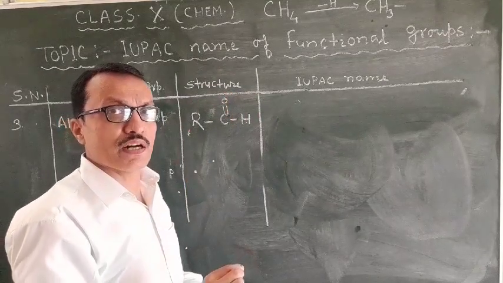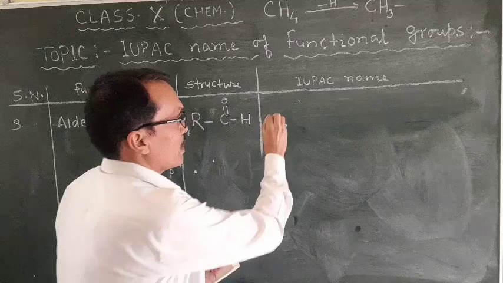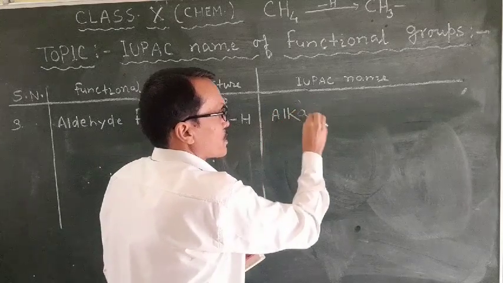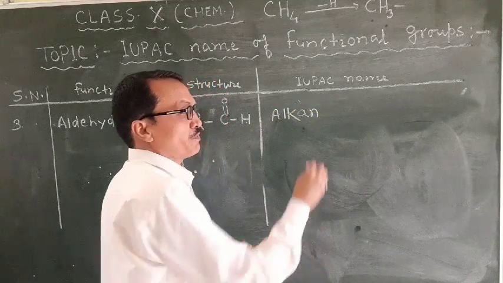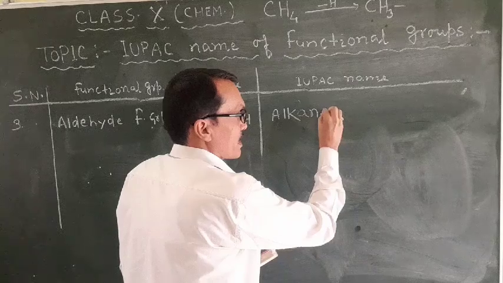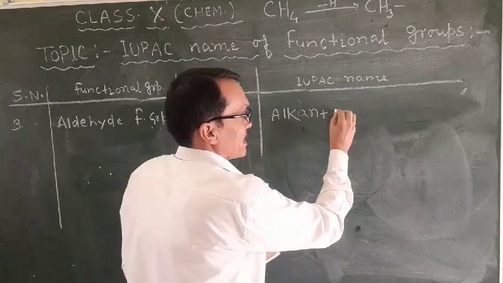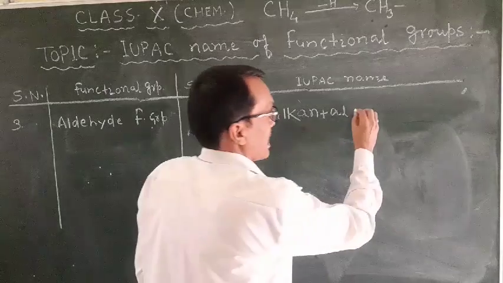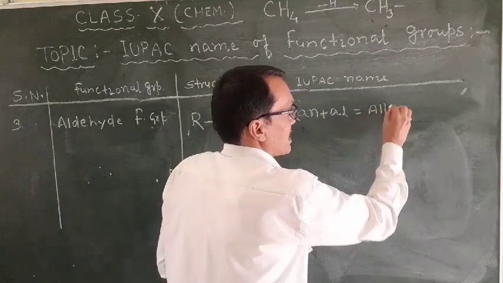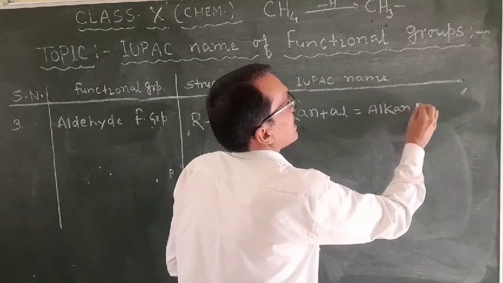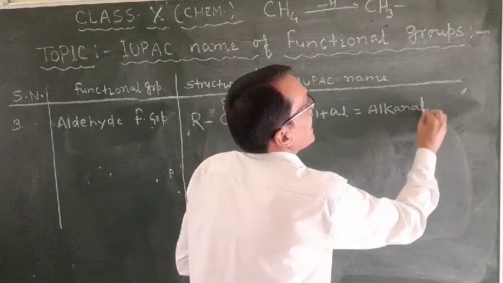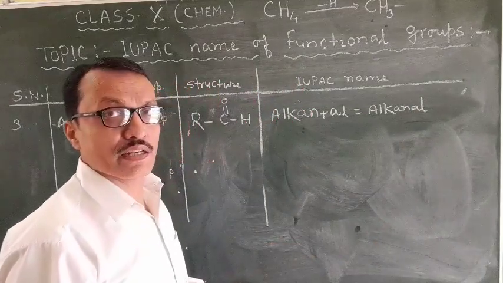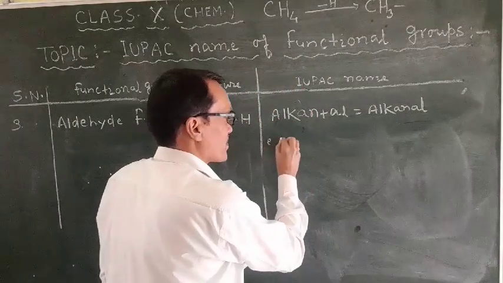The aldehyde functional group is R-CH=O, meaning this CHO is the aldehyde functional group. To name an aldehyde, you find the corresponding alkane, delete the last letter E, and add the suffix -al. Thus all aldehyde compounds are named as alkanal.